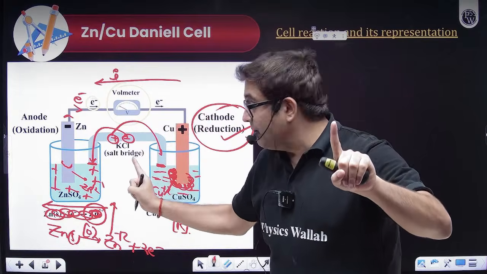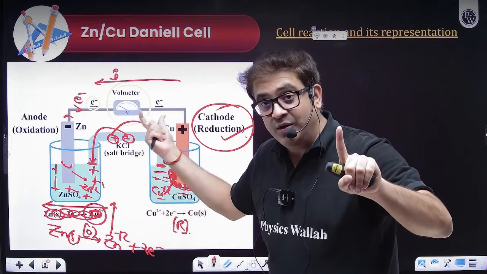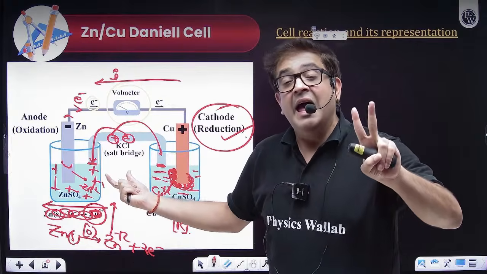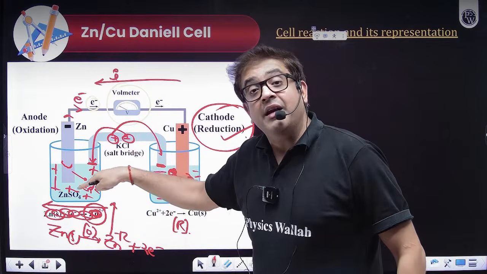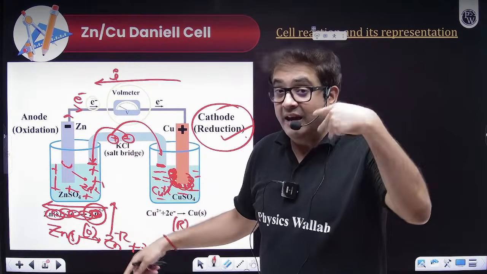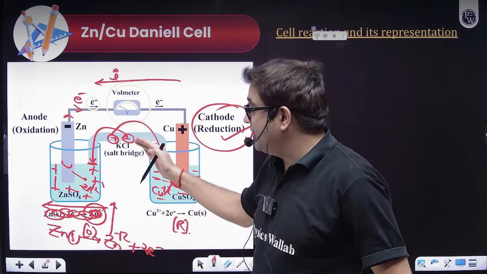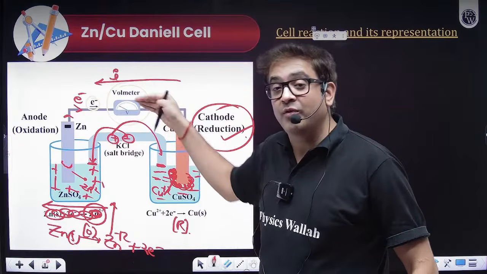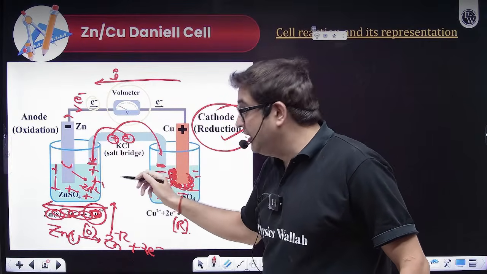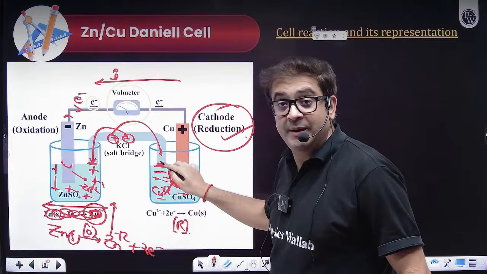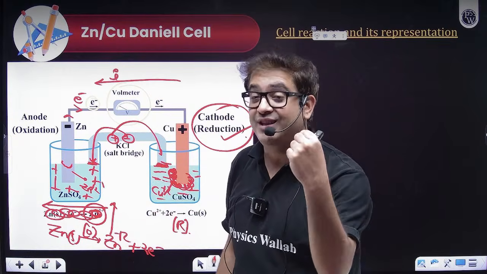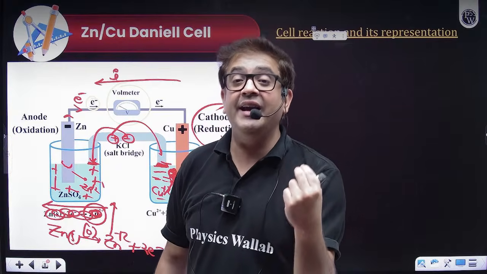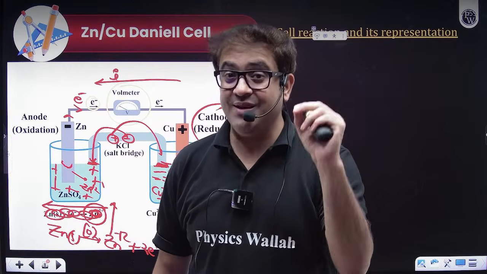You want the ionic mobility of the ions used in the salt bridge to be the same. And last but the most important thing is why their ionic mobility should be equal: because if K plus is moving fast and Cl minus is moving slow, then let's say this has been neutralized, but this is taking time, so that will also create an energy loss, which is quantified as liquid junction potential.